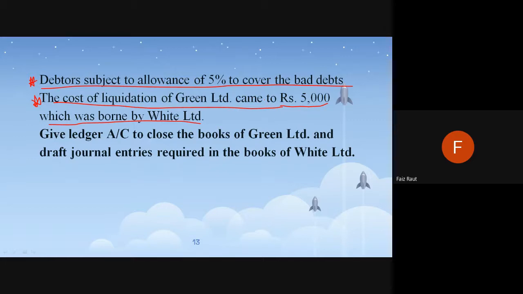This 5,000 is just for simplicity. It could be 5 lakh 56,000 or something like that, but for simplicity of the sum, they have kept it as 5,000. So whatever expenses have come up to close down the company, or any remaining expenses, the cost will be borne by White Limited itself. That will also be added into expenses. Okay, so this is the additional information which is given.